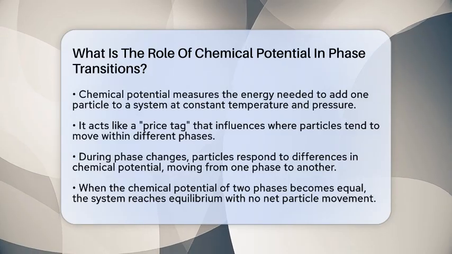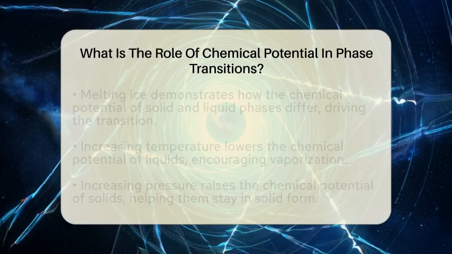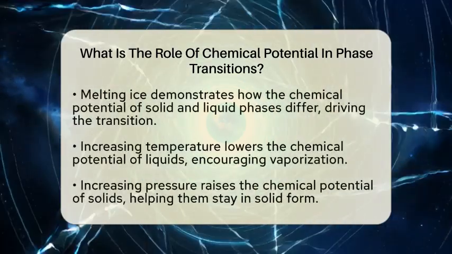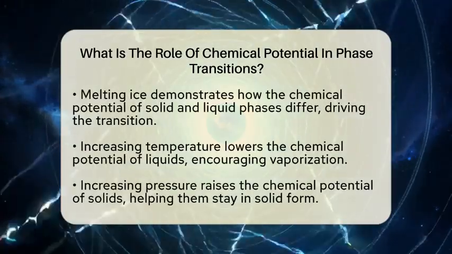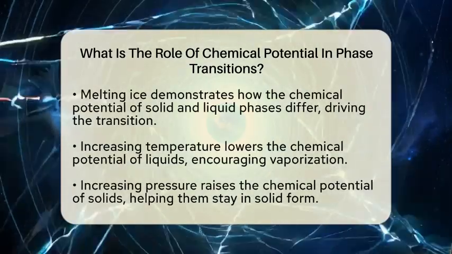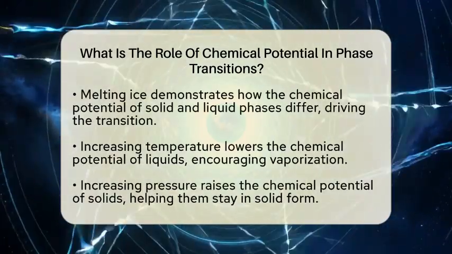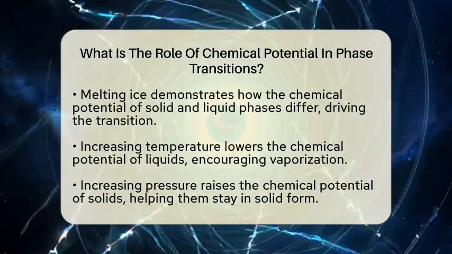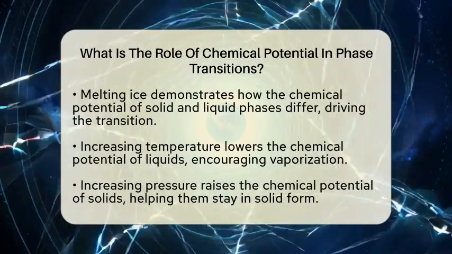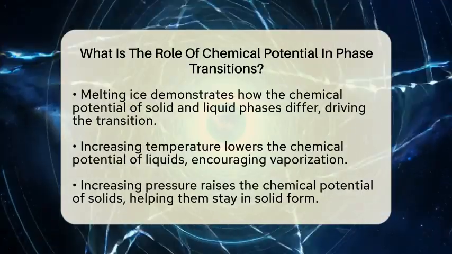Think about melting ice. The chemical potential of ice in the solid form is higher than in the liquid form at the same temperature. Because of this difference, particles tend to leave the solid and enter the liquid. When the chemical potential of both phases becomes equal, the system reaches a state called equilibrium. This is when no net movement of particles occurs, and the phases coexist peacefully. It's like two shops with the same prices, so no one has a reason to switch.